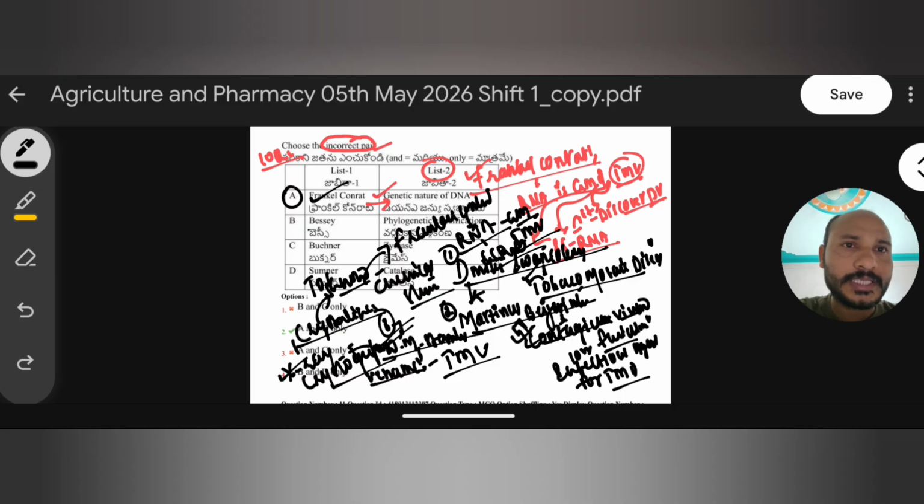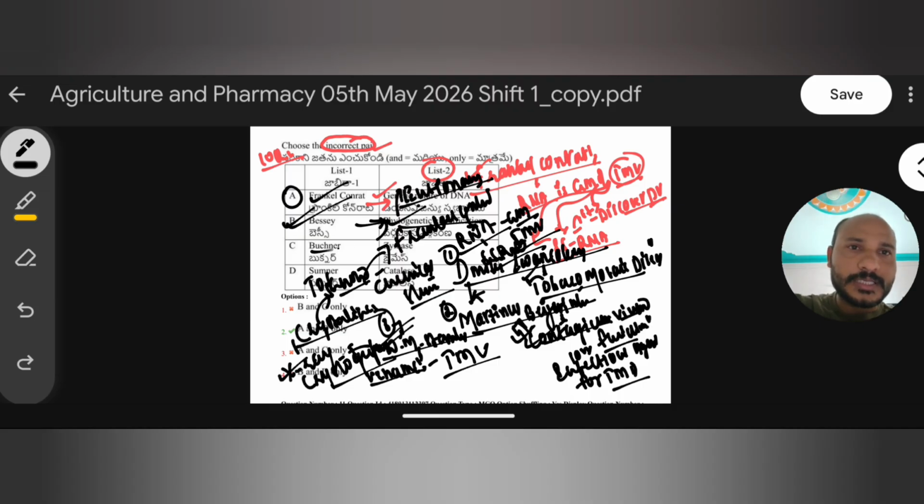Okay. Next, Bessey. He introduced phylogenetic classification. Phylogenetic classification means studying evolutionary relations, the evolutionary perspective. He proposed phylogenetic classification, so this statement is also right.